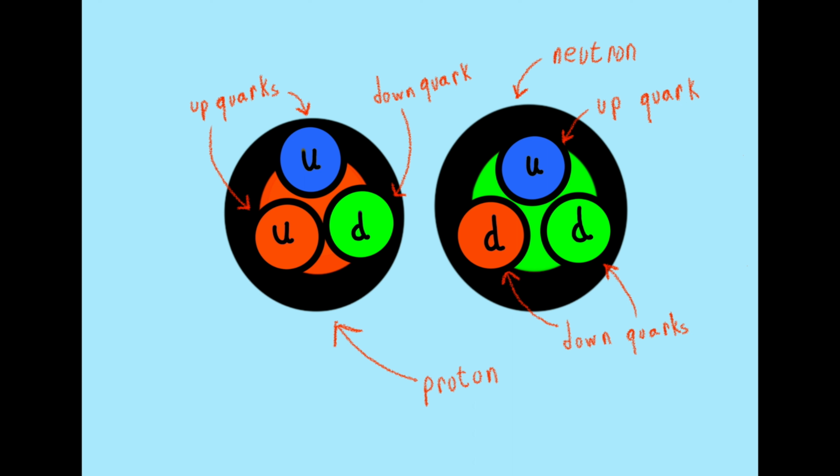Protons have 2 up quarks and a down quark. Neutrons have 1 up quark and 2 down quarks. Up and down quarks are 2 flavors of quarks. There are 4 more flavors, which we'll get into later.